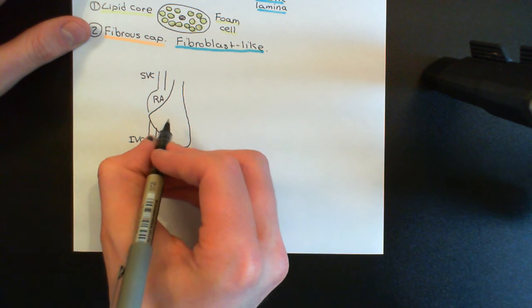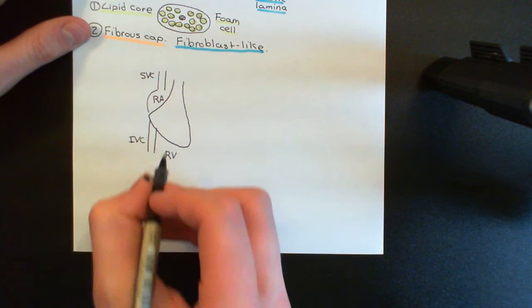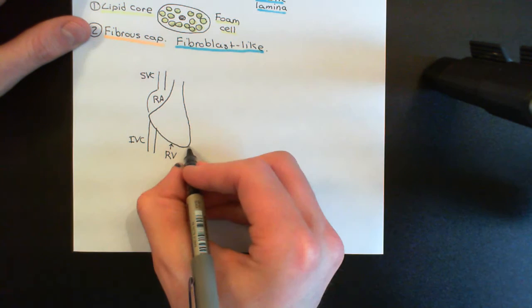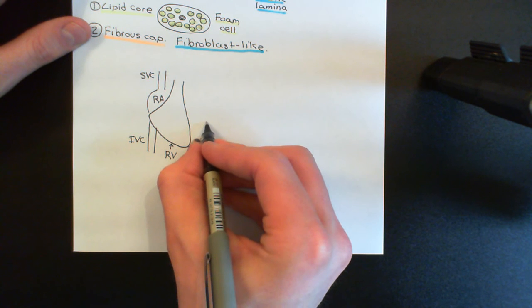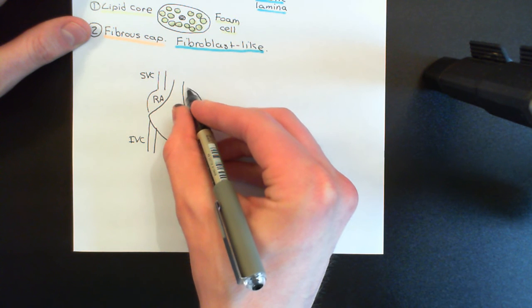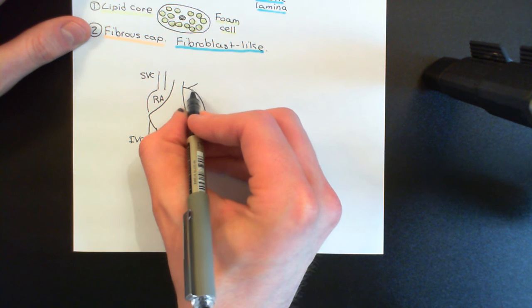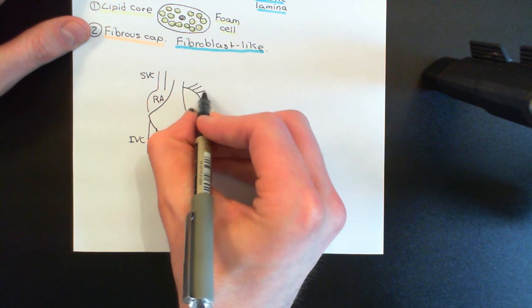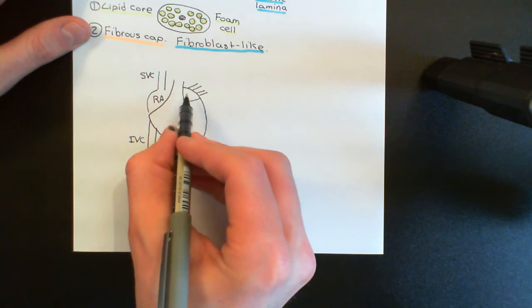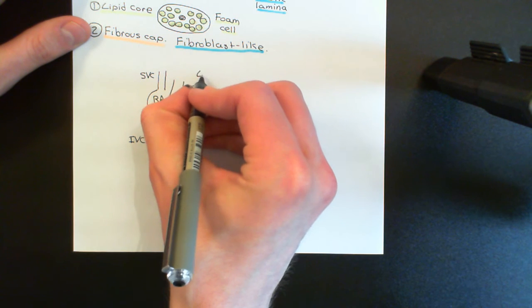This is the right ventricle, but I don't just want to label it on there because I'm going to draw coronary arteries over the top there. So I have the label here. And now let's put on the left side of the heart. So let's have the left ventricle here, like so, and then it will go round and become the left atrium. And I've forgotten to put on the pulmonary veins coming in here, so it'll have to just be messy like so. So here are the pulmonary veins, and then I'll put the division between the left ventricle and the left atrium there. So this up here, that's the left atrium, of course.